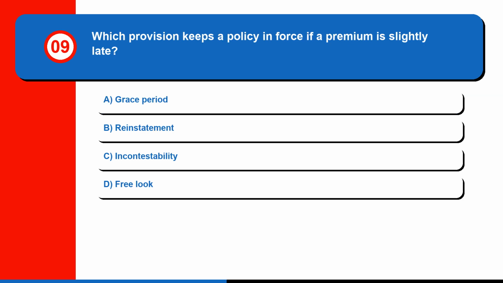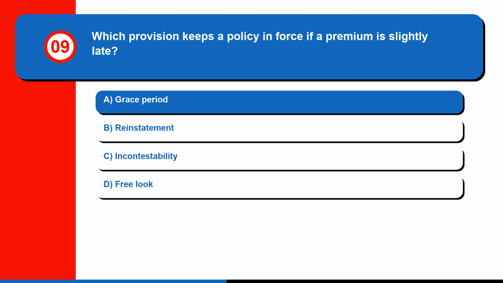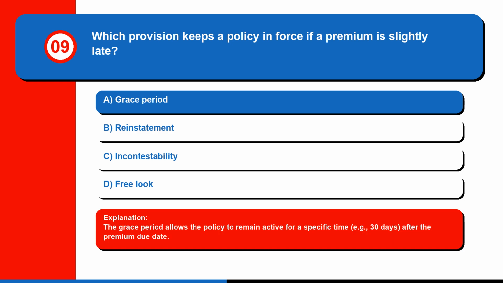Question 9. Which provision keeps a policy in force if a premium is slightly late? A. Grace period, B. Reinstatement, C. Incontestability, or D. Free look. The correct answer is A. Grace period. The grace period allows the policy to remain active for a specific time, for example 30 days, after the premium due date.